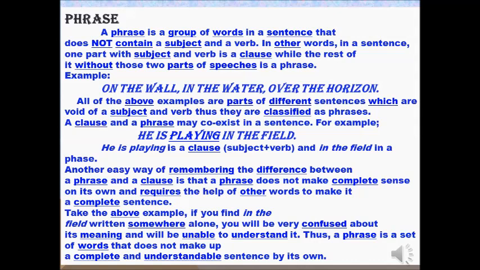So see another example. He is playing in the field. It is a complete sentence with a complete meaning, but here there is a clause and a phrase. He is playing is a clause and in the field is the phrase. I hope you can understand what is a clause and what is a phrase.